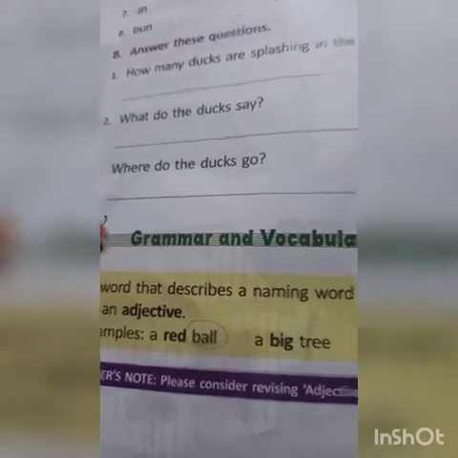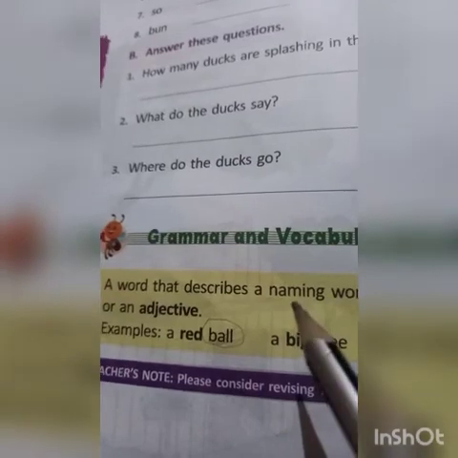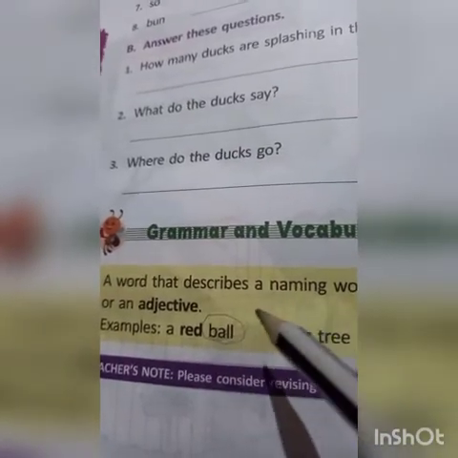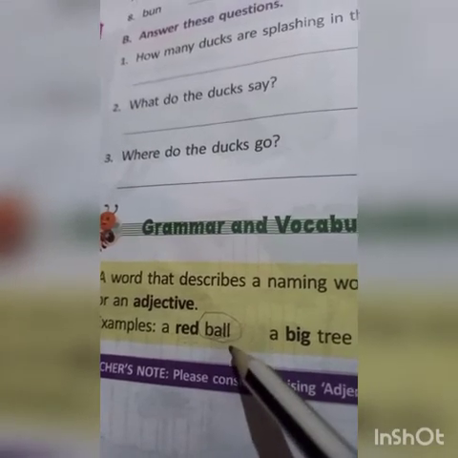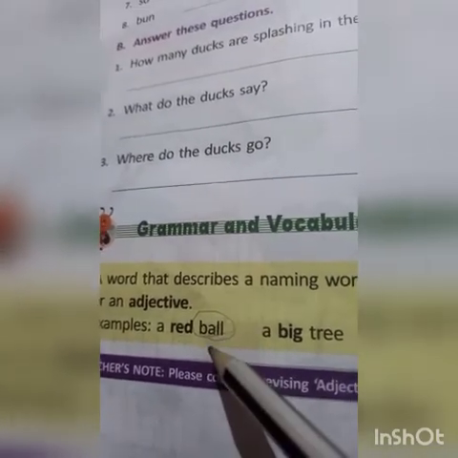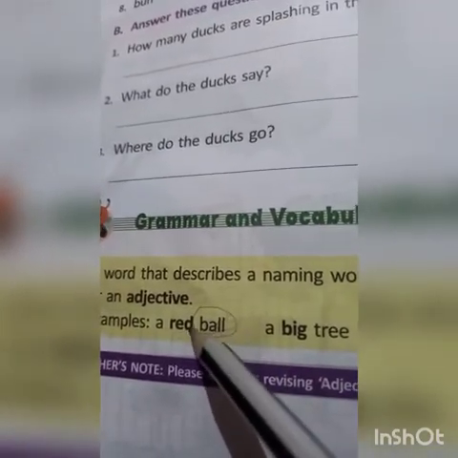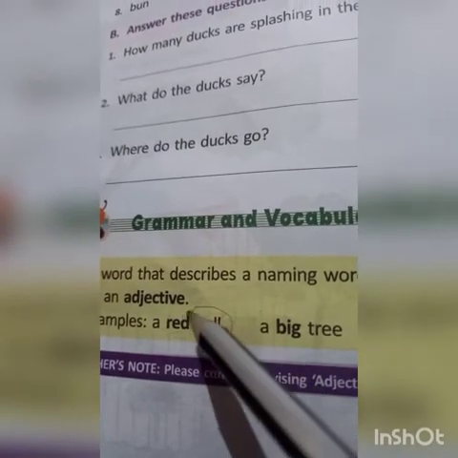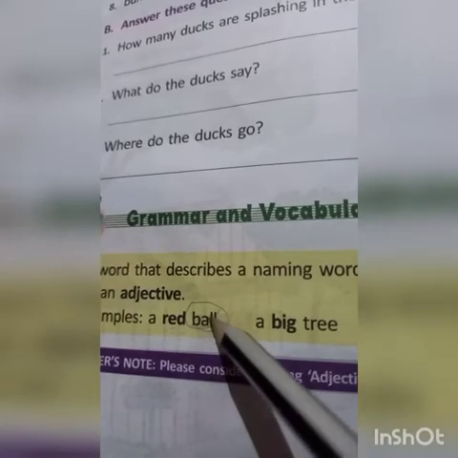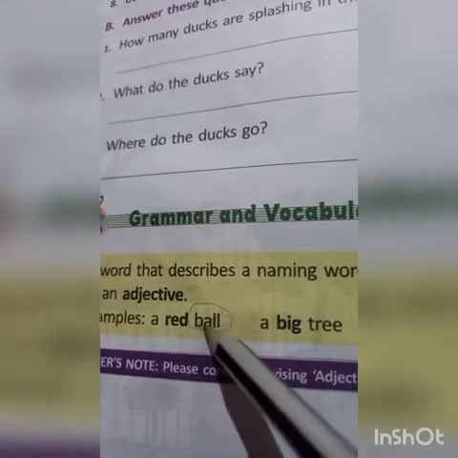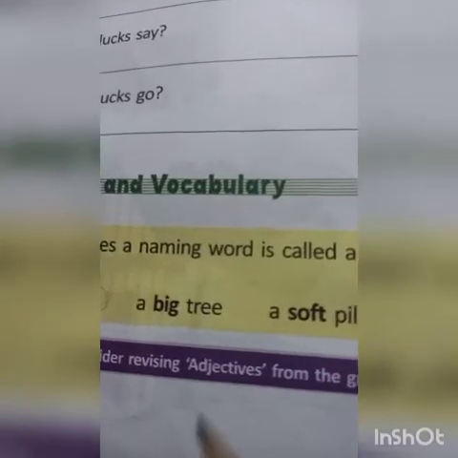Okay, a describing word is the word that describes a naming word. It describes how the ball is, right? Which color the ball is. It tells more about the ball, right? So these words that describe a naming word are called describing words or adjectives. Next is a big tree.